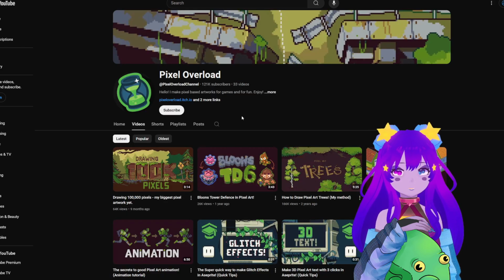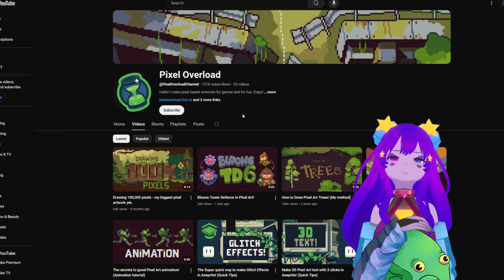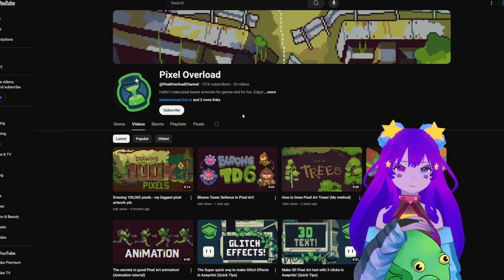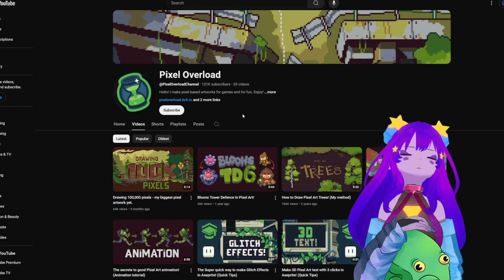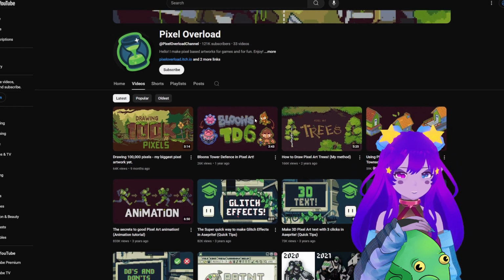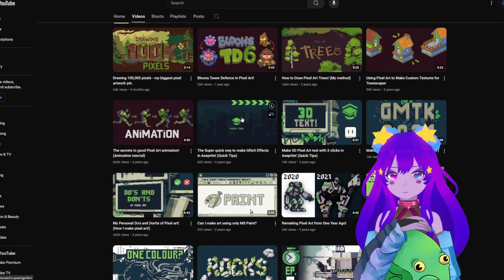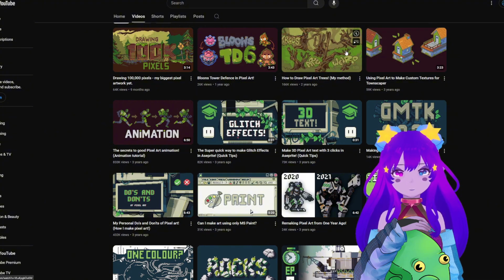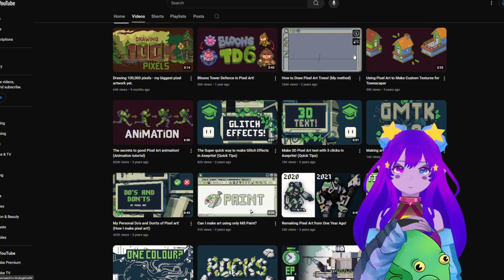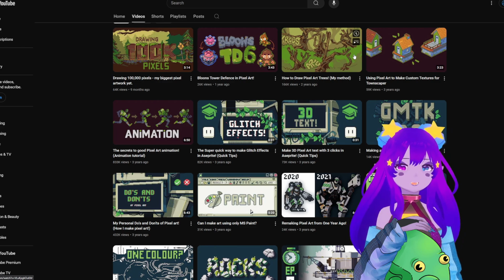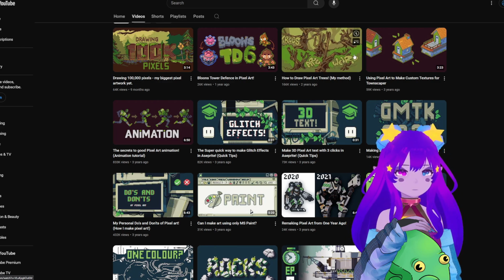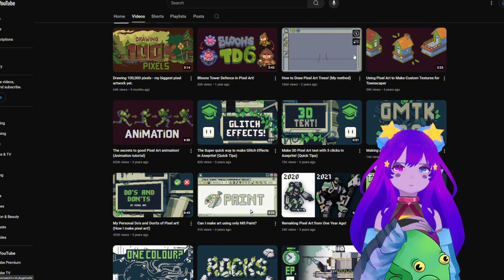We also have Pixel Overload. He doesn't post often as well. A lot of the pixel artists just don't really post. I'm realizing this now, so hopefully I can defy the odds. But this guy also has really good tutorials. They're also really in-depth as well. One of my favorites is the tree one. I think that's how I found him. They're highly animated, so if you're more into the animation side of things, if you're very visual, he's very visual.